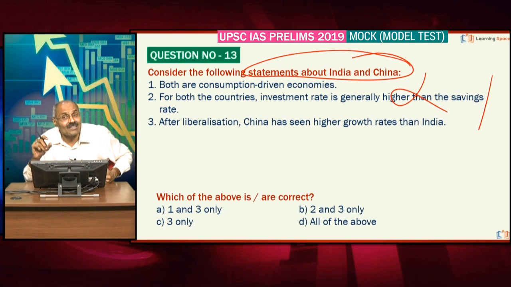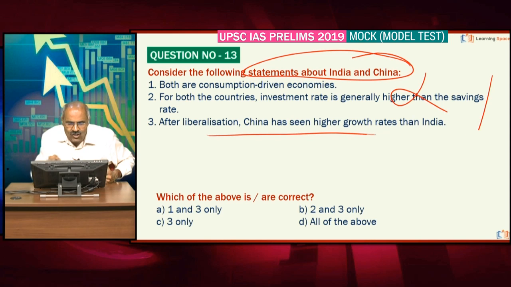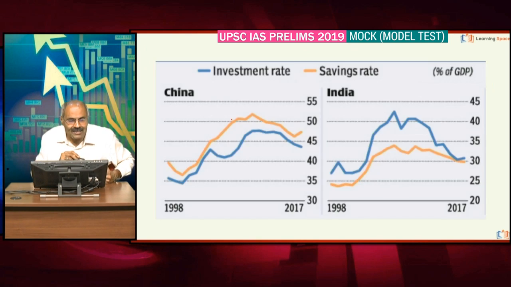Friends, the second statement is wrong. After liberalization, China has seen higher growth rates than India, absolutely correct, for around a quarter century, right from almost 1980. For around a quarter century, China has grown at an average growth rate of 10%. Right, friends? 3 only is correct here.